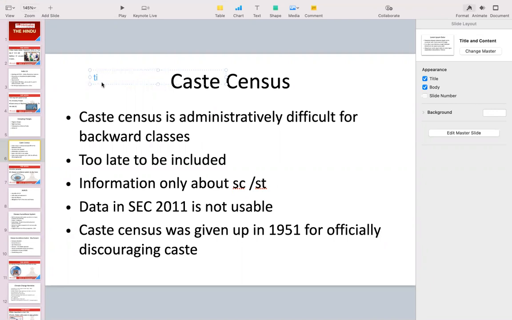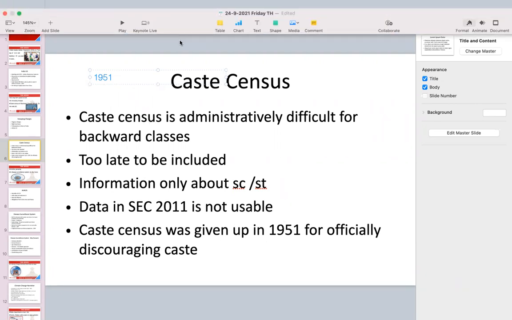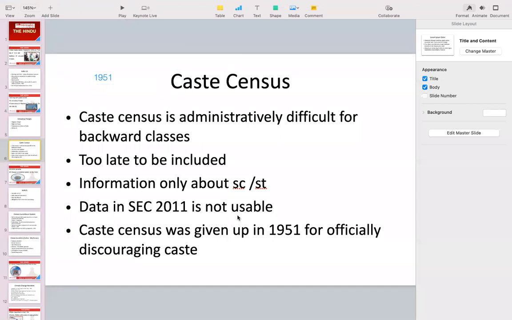See, their objective was to divide and rule. So they used to collect this caste-based information, okay, and then incentivize the different caste on different grounds so that there cannot be a unified national movement against the British government. Okay, but after 1951, consciously, we gave up this practice. We said that no, we do not want caste-based data for officially discouraging the caste. We want to create a casteless and classless society.